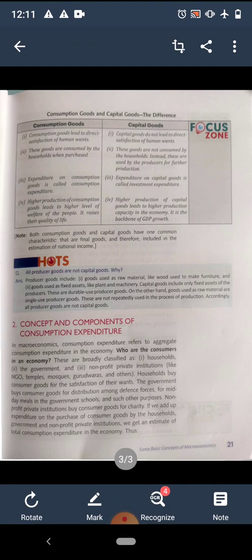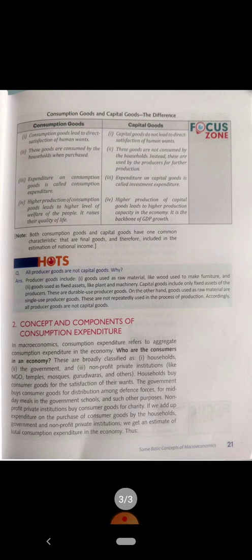If we talk about aggregate consumption expenditure, it is the sum total of the consumption expenditure incurred by the household sector, plus the consumption expenditure incurred by the government on midday meals or army canteens, plus the consumption expenditure by non-profit private institutions like temples, mosques, gurdwaras and others for charitable purposes. So it is the sum total of the consumption expenditure by these three.